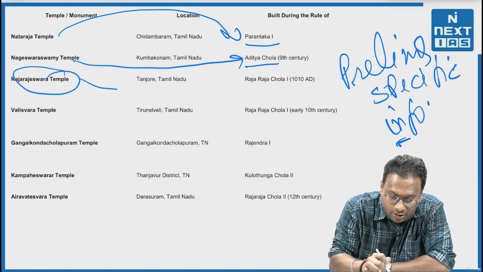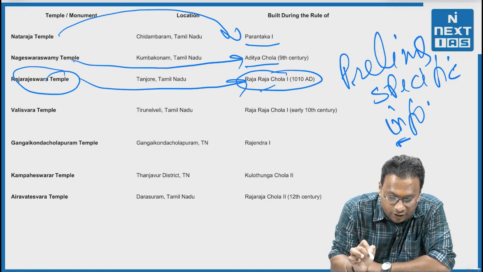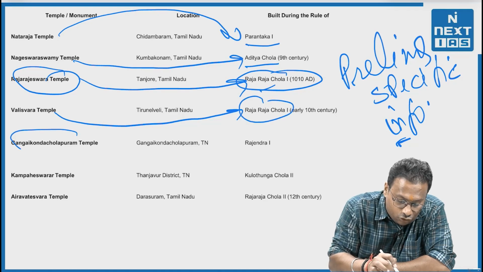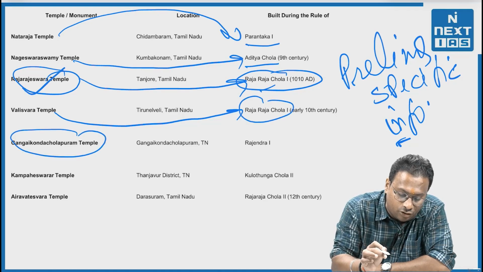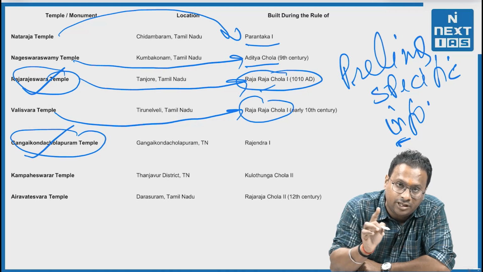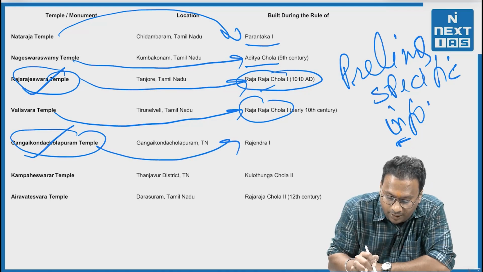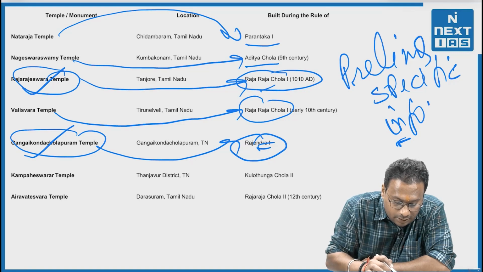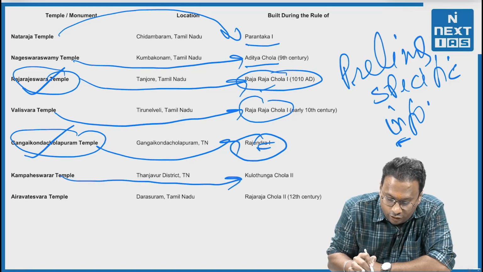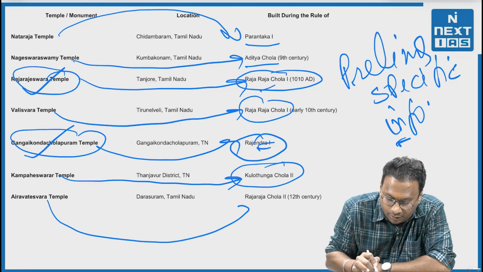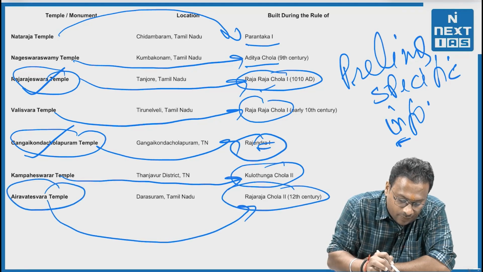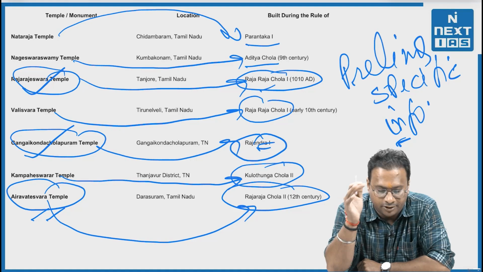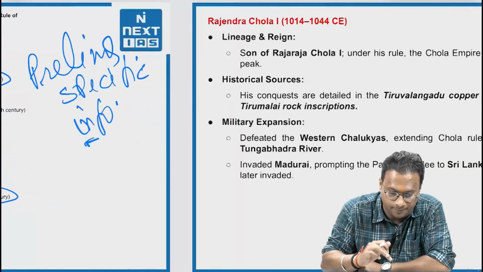Brihadeshwara is very important, Rajaraja Chola I. Airavateshwara is not this one; Gangaikonda Cholapuram is even more important, and it was made by Rajendra I. Kampaheshwara temple, Kulothunga Chola III, and Airavateshwara temple, Rajaraja Chola II. This is even very important. So three temples are extremely important with respect to your prelims exam. So have a look at it.